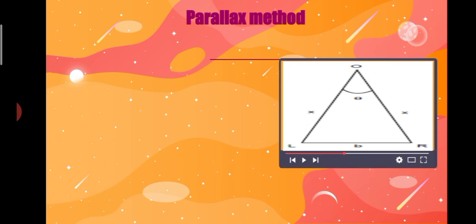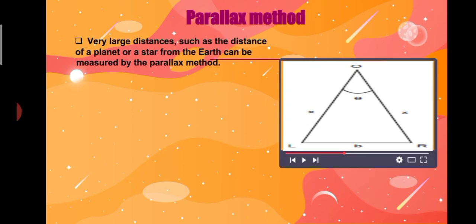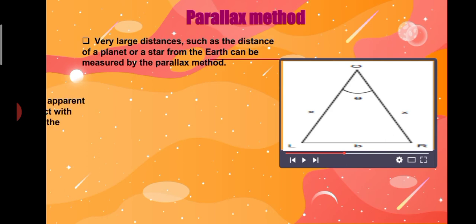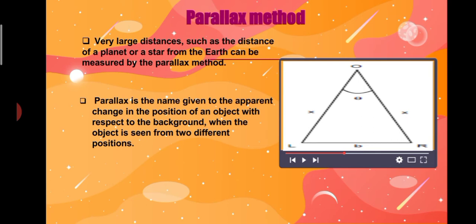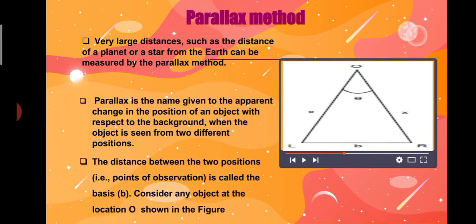Parallax method. Very large distances such as the distance of a planet or a star from the Earth can be measured by the parallax method. Parallax is the name given to the apparent change in the position of an object with respect to the background when the object is seen from two different positions. The distance between the two positions, that is the points of observation, is called the basis.